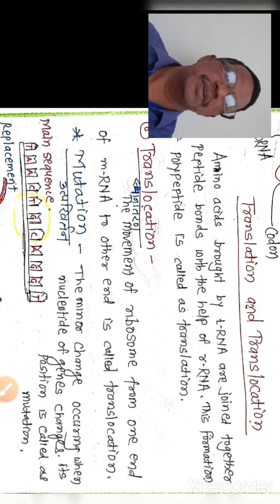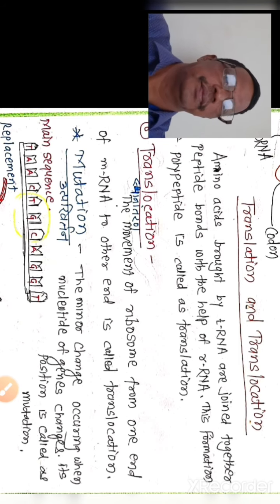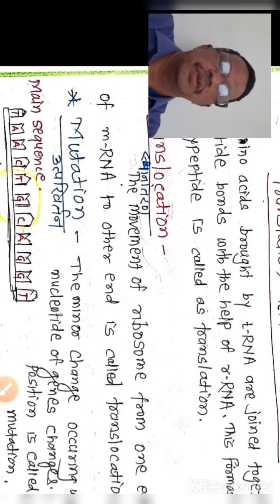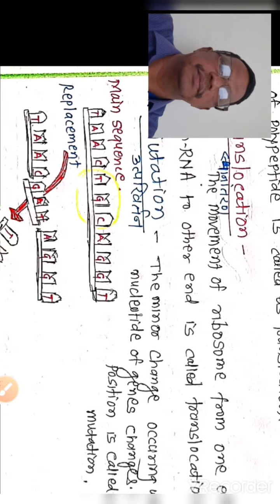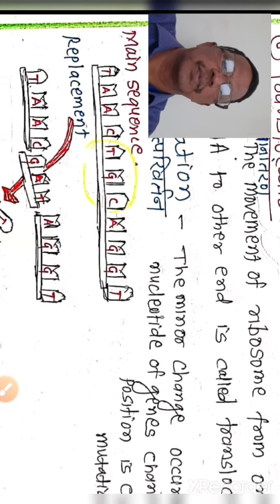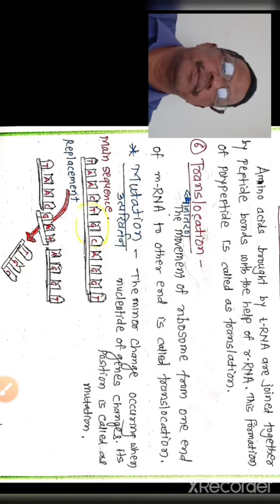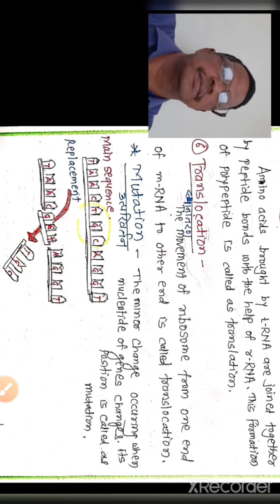In this process, this is a mutation. The minor change occurring when a nucleotide of the gene changes its position is called mutation. Observe this diagram. This changes.